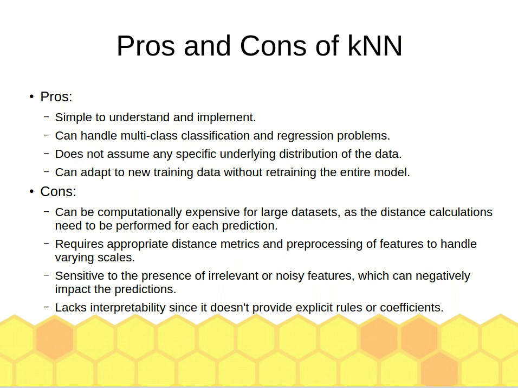The cons, it requires a big amount of computation time if the data set is quite large. Distance metric is required, you need careful selection of the distance metric, and it is sensitive to noise.